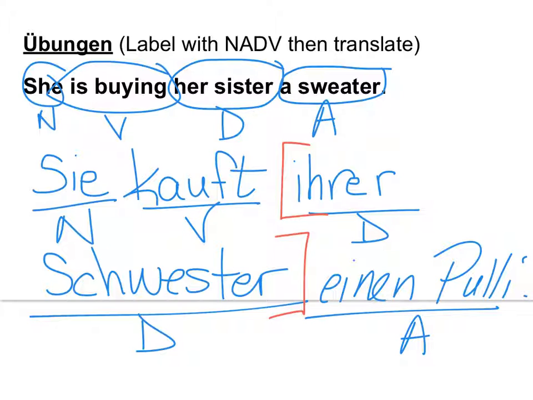So her is a feminine word. Yes, we agreed on that? Okay, so it's this one up here. What case is she? She's still dative, so you go over to the dative column. Ihr. See how I got there? So you could get rid of this and then put ihr there, and that means she is buying her a sweater. Make sense? There you go.